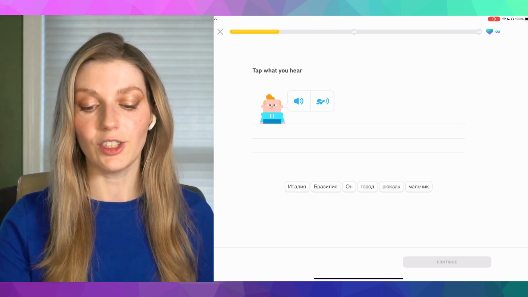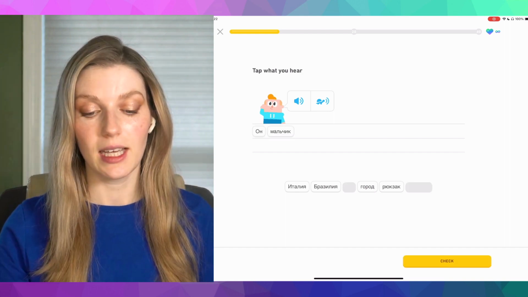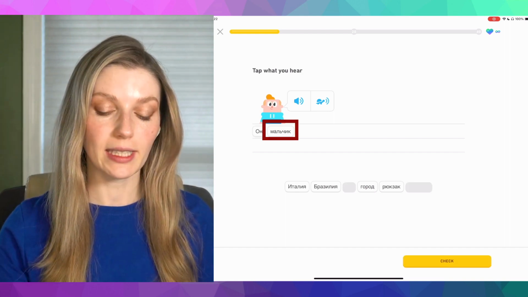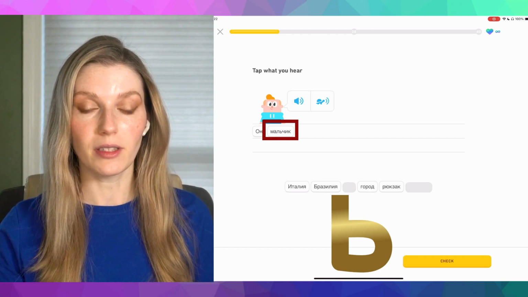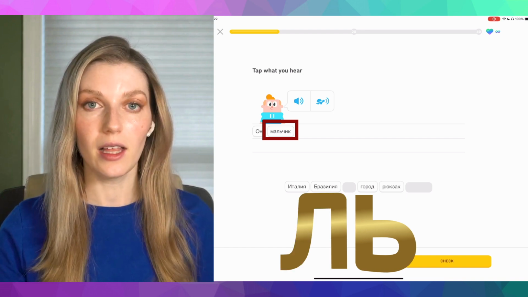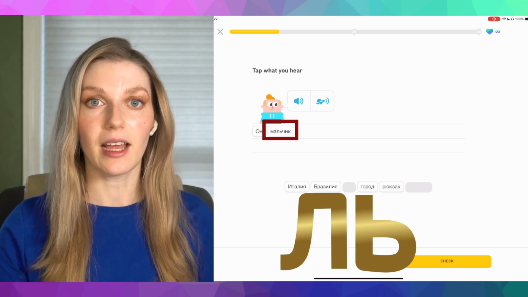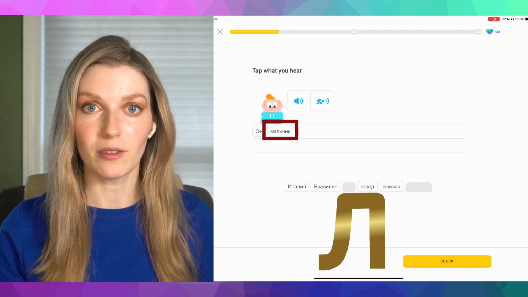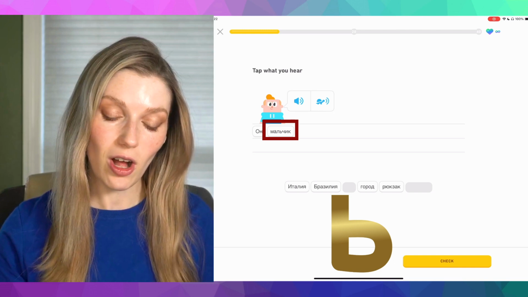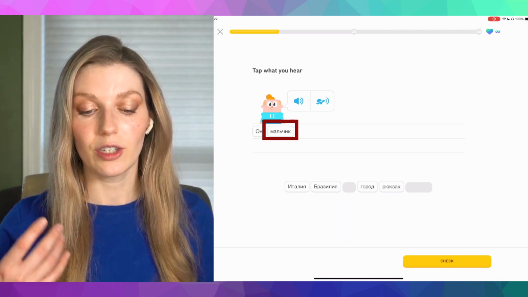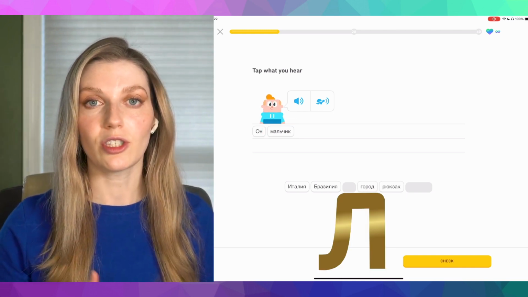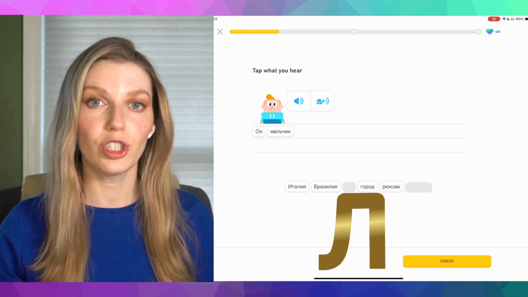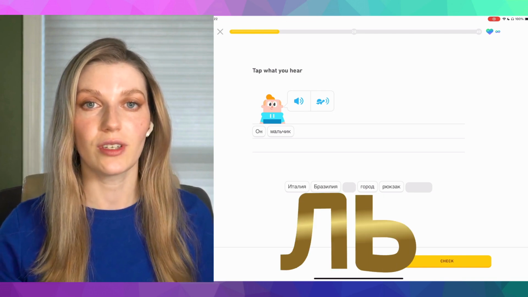Он мальчик means he is a boy. And in the word мальчик, we can see the soft symbol that goes right after the letter L and gives the letter L a softer pronunciation. That's what the soft symbol in Russian does. Мягкий знак, it's called. And that creates this softer pronunciation of the letter L instead of "мальчик", it's мальчик.